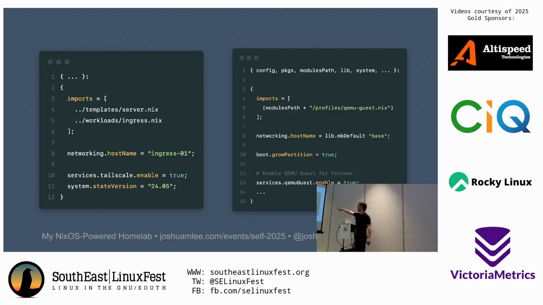And we also have a default networking.hostname defined over here. But I have that lib.makeDefault, right? Which basically just says, if anything else tries to define this, then defer to that other thing. We don't care. And the opposite would be lib.force, and you can pass in numbers, right? So this gets into kind of like CSS specificity, right?